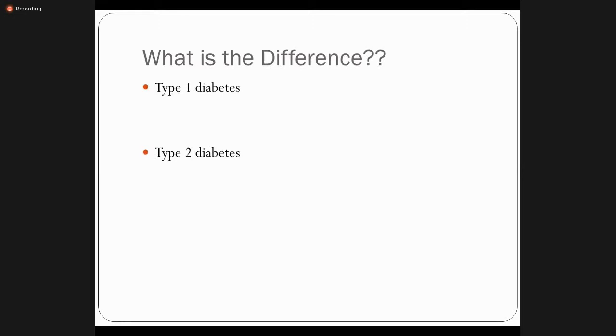Before discussing type 1 diabetes or type 2 diabetes, the point that we have already discussed is that insulin is released from the beta cells of the islets of Langerhans of the pancreas in response to high blood glucose level, or in response to a hyperglycemic state, to normalize the excessive blood glucose level.